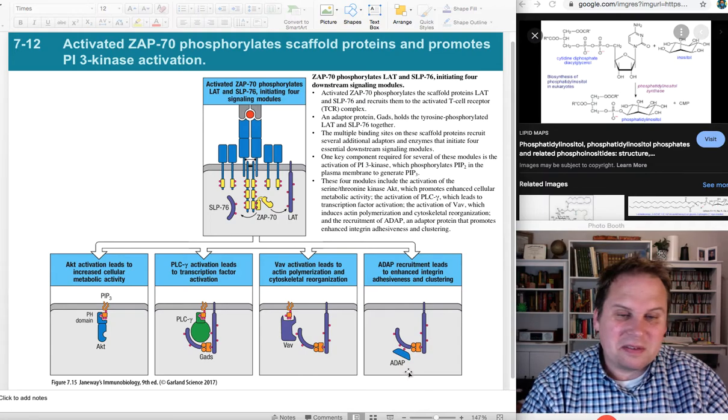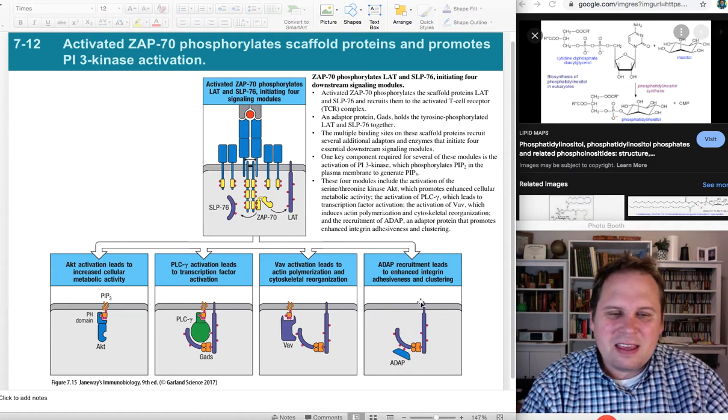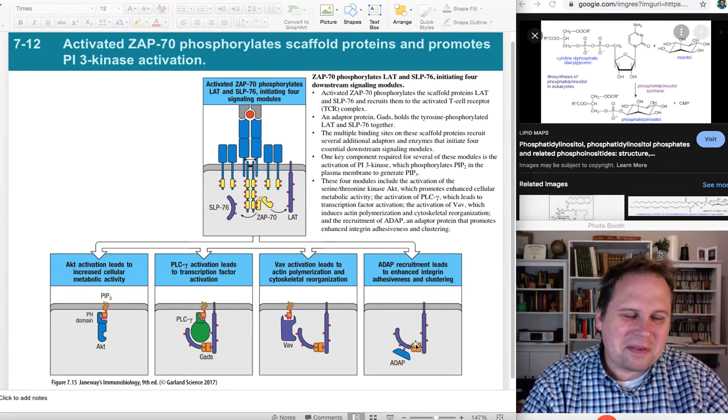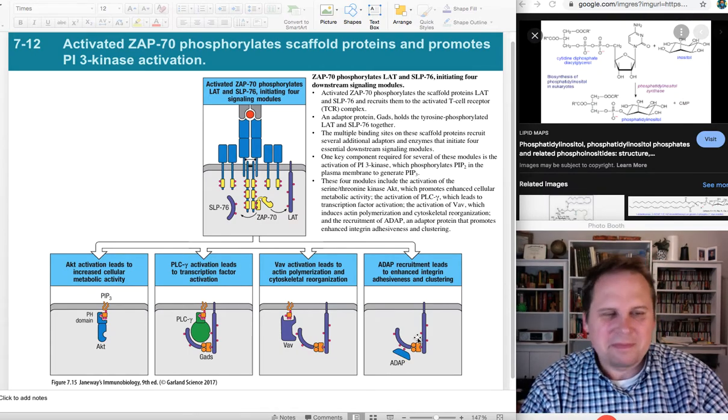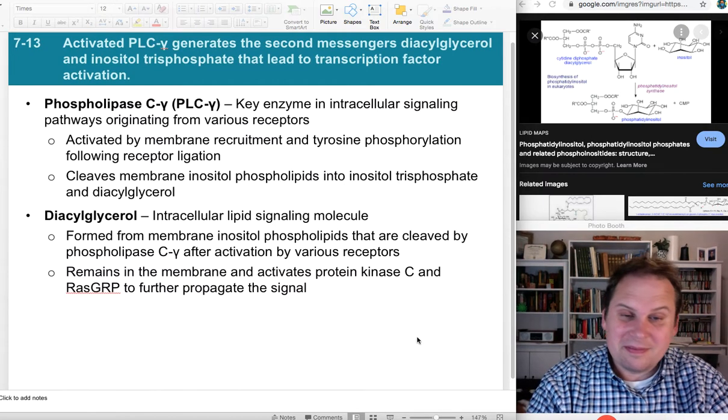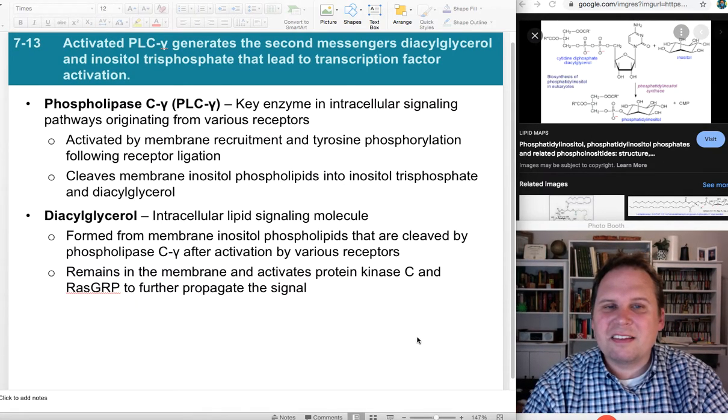These are just some of the wonderful things you can do when you've assembled the fishhook complex, if you like. We're not going to call it that because that's just how I remember it. It is the complex of LAT and SLP76 and GADS, one of each. Phosphorylated to the gills. All right.